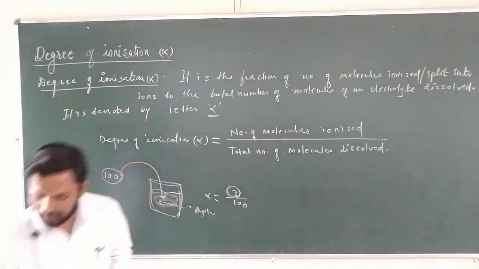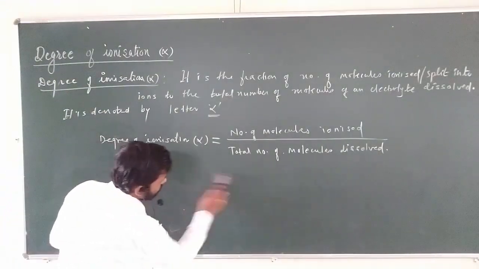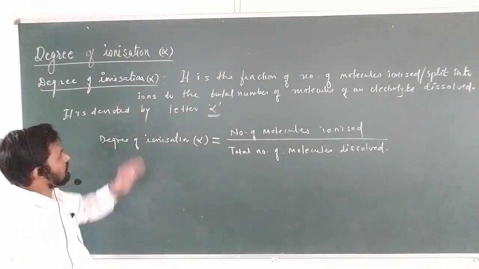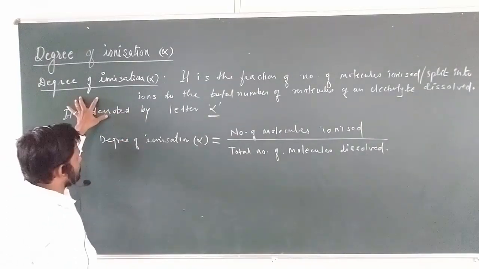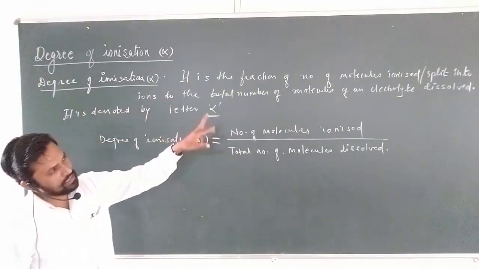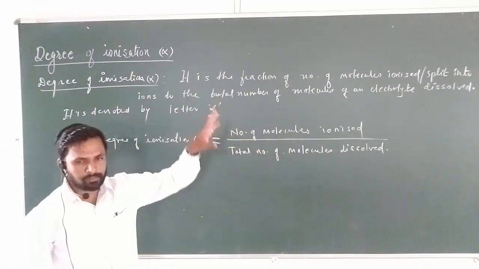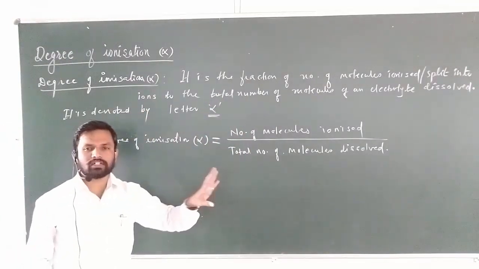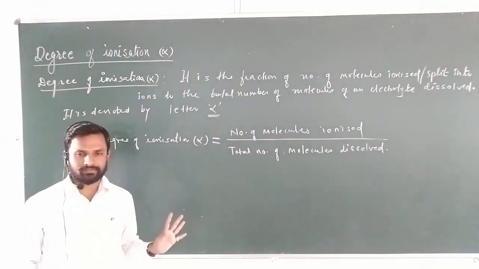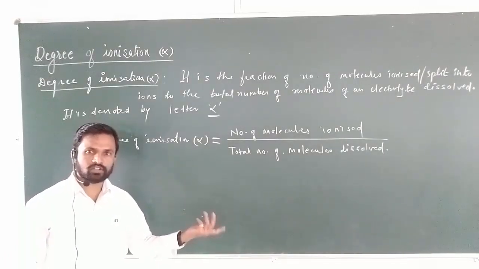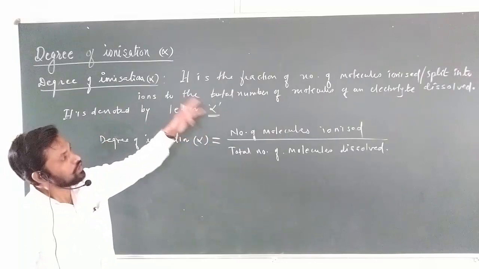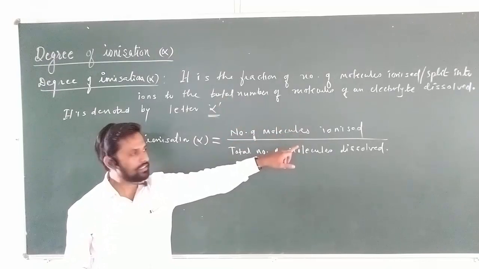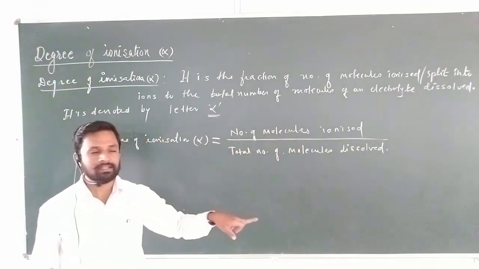So with this simple understanding, degree of ionization, sometimes also called degree of dissociation, is the total number of molecules ionized or split into the ions. कशामध्ये split होणार आहे? Ions मध्ये split होणार आहे. What are the ions? Positive ion and the negative ion, to the total number of molecules of an electrolyte dissolved. किती dissolve केलं?